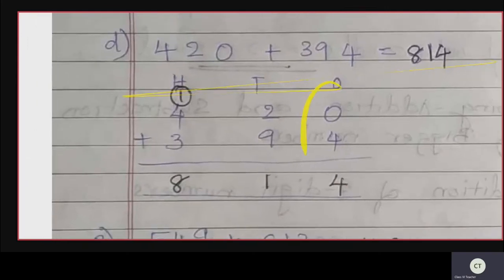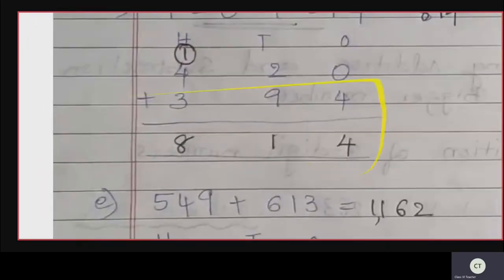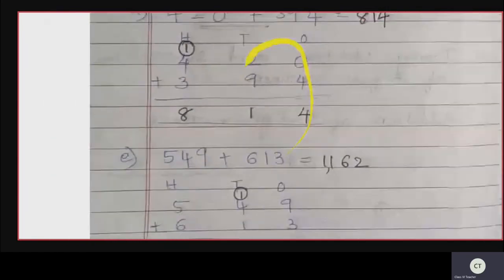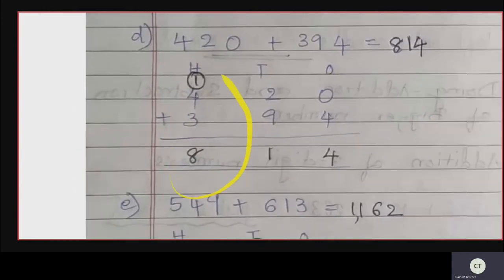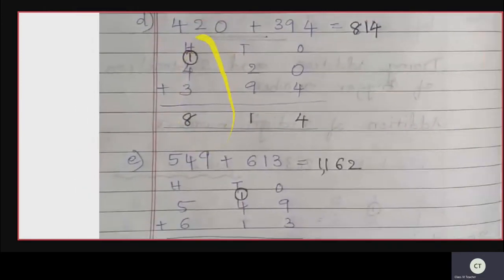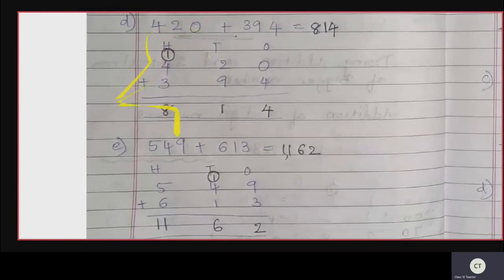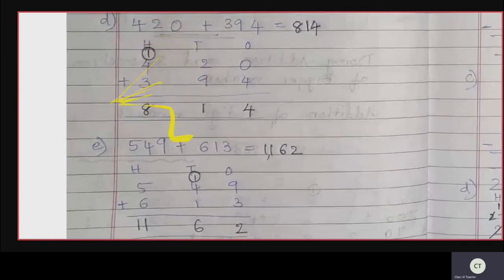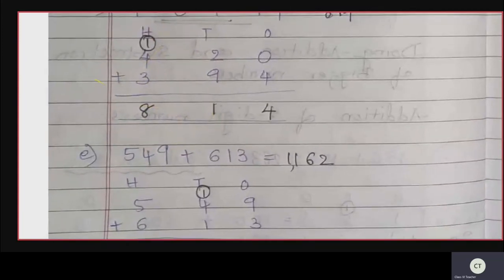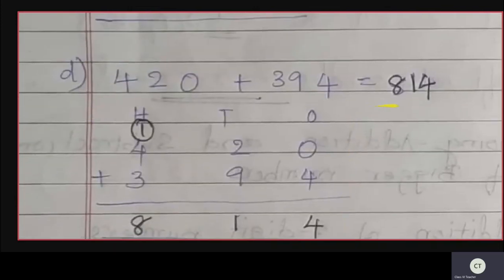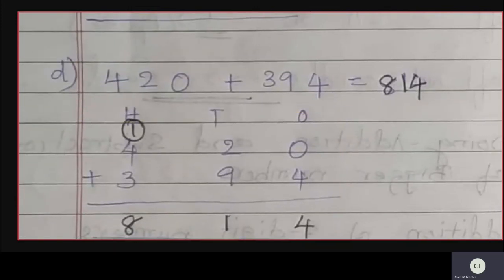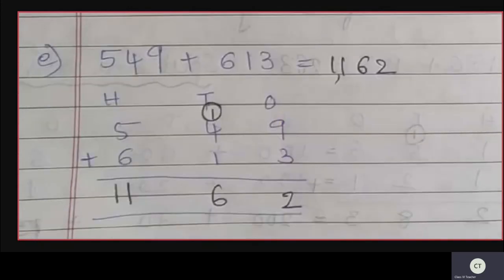Okay. The next one, 420 plus 394 is equal to how much? So on the ones side, 0 plus 4 is 4. Then tens side, 2 plus 9 is 11. So 1 carries over to the hundreds digit. So 4 plus 1 plus 3, how much? 4 plus 1, 5. 5 plus 3, 8. What is our answer? 814. Got it?